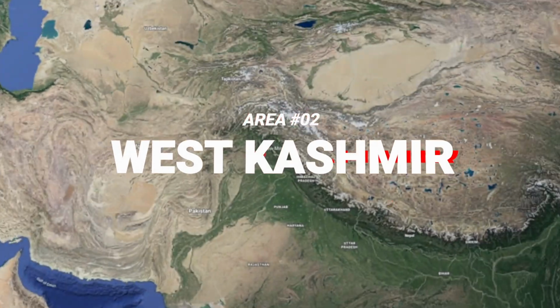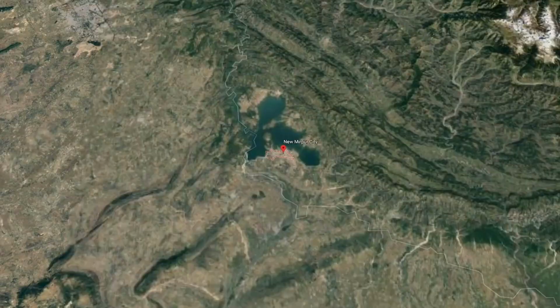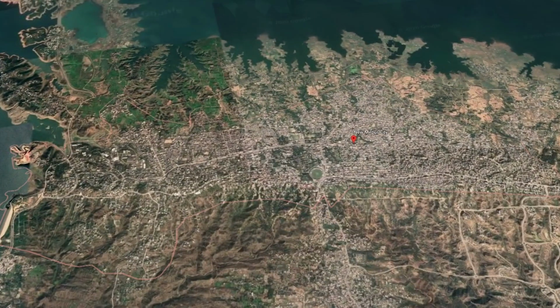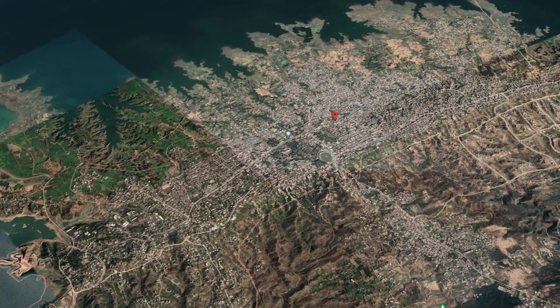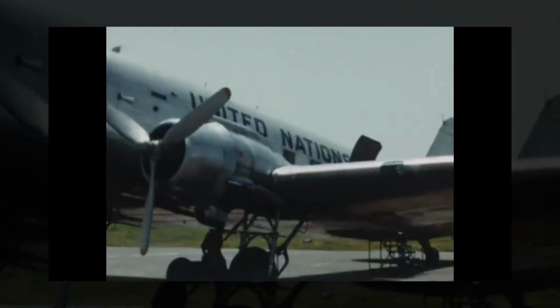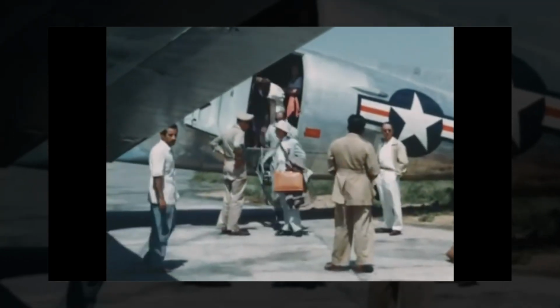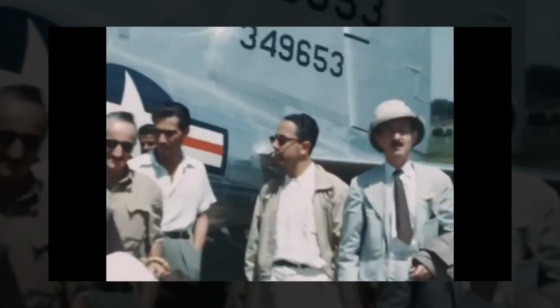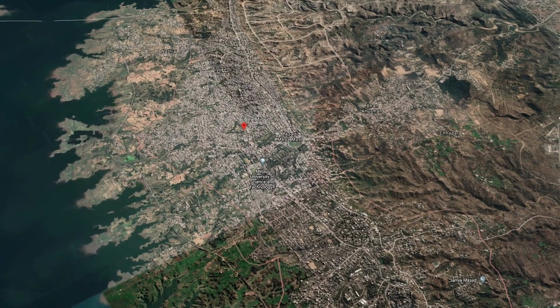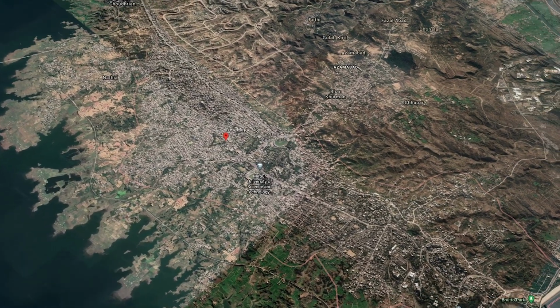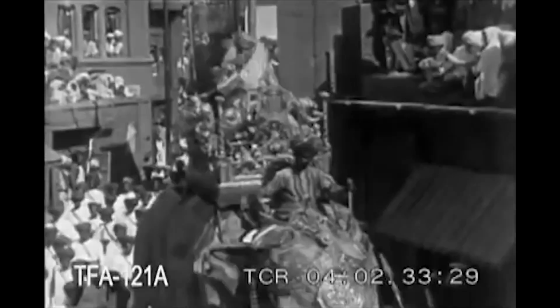Area 2. Area on the west of the Kashmir Valley, populated mostly with Punjabi-speaking Mirpuris, currently in control of Pakistan. When the UN Security Council declared a ceasefire between India and Pakistan in 1948, this is the area that remained in the control of Pakistan, captured from Maharaja's army by tribal murderers, looters and rapists.